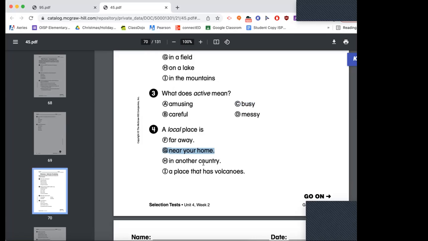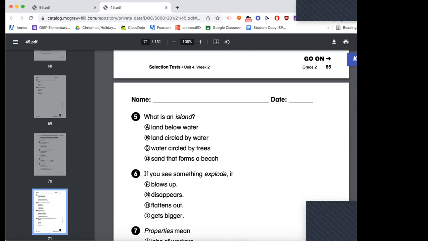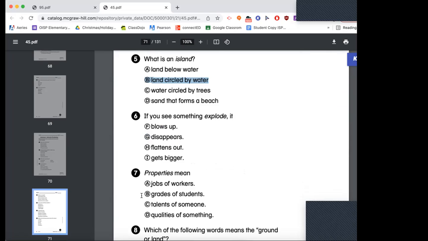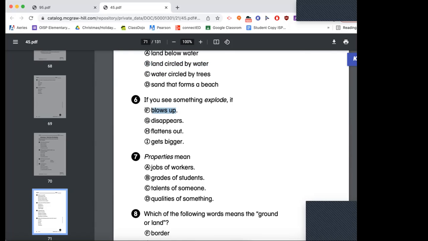Number 5, what is an island? Land below water, land circled by water, water circled by trees, or sand that forms a beach? Land circled by water. What it means by circled is that there's land and then all around it is water. If you see something explode, it what? It blows up. If something explodes, it blows up.